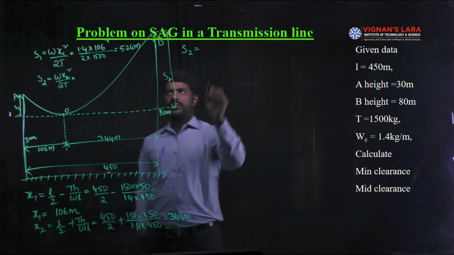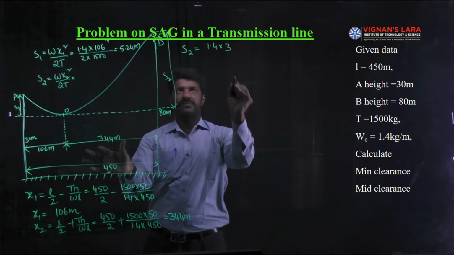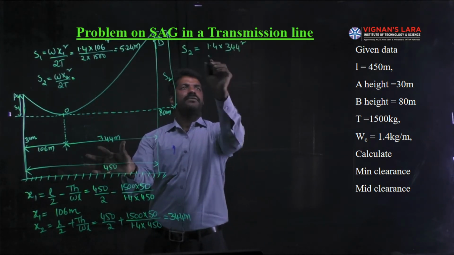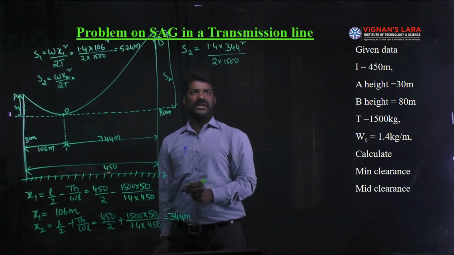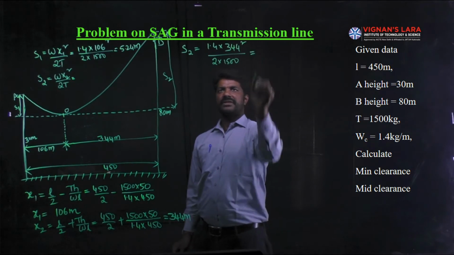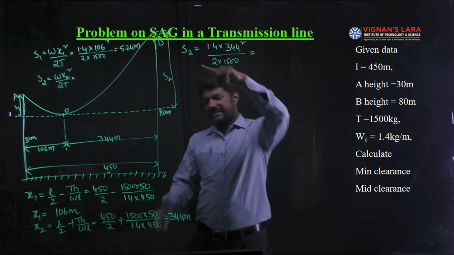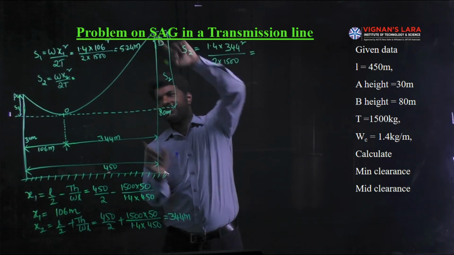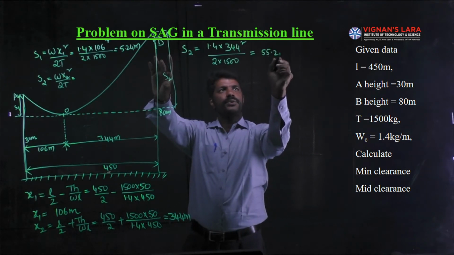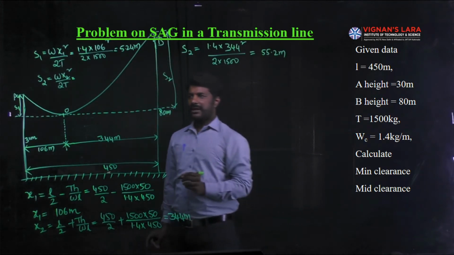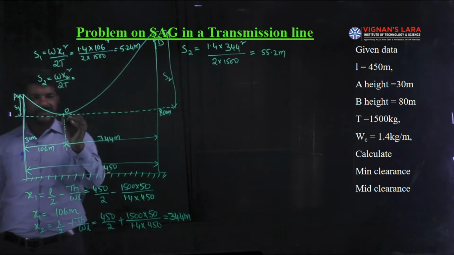S2 is equal to w x2 square, where x2 is 344 meters, 344 square by 2t. T is directly given as 1500 kgs. Simplifying this in the calculator, we get the sag at the second distance, that is, the tallest tower sag S2 is 55.2 meters. Okay. So you can check the minimum clearance. What is the minimum clearance now?